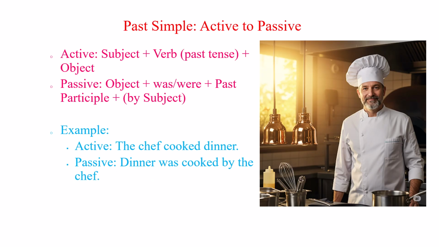The past simple tense describes completed actions in the past. The chef cooked dinner changes to passive by using was or were plus the past participle. Dinner was cooked by the chef. The action of cooking is highlighted, and the dinner is the new focus. Was is used because dinner is singular.